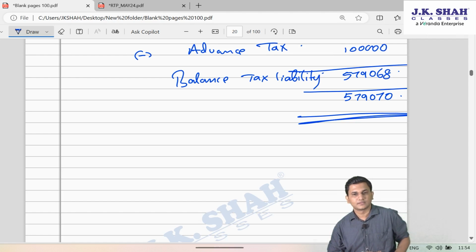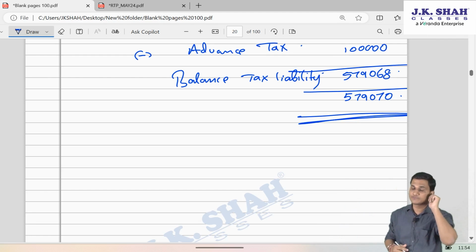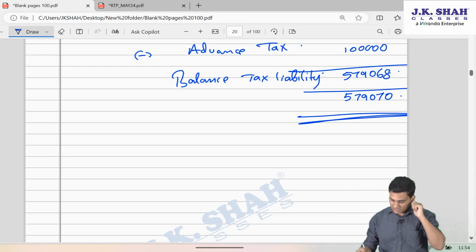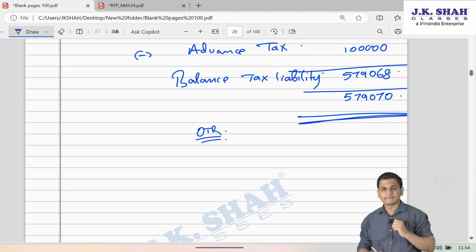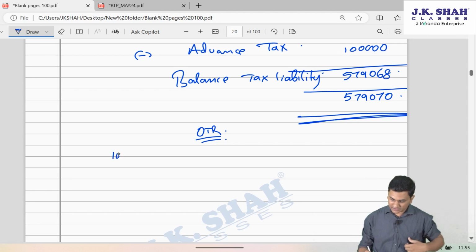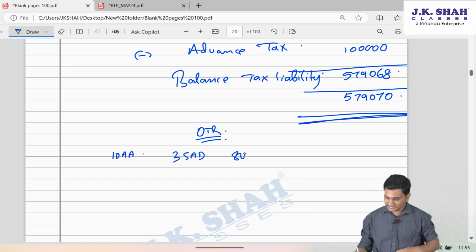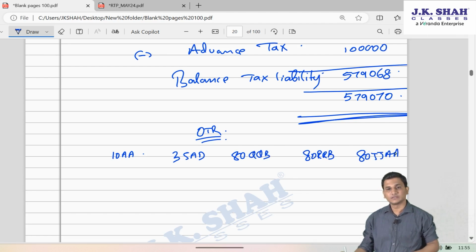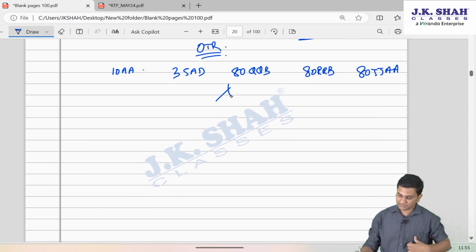Clear? Now here there are chances of one thing which students may forget, friends. Under optional tax regime, if the assessee is taking any deductions under 10AA, 35AD, 80QQB, 80RRB and 80JJAA, there is a concept applicable, AMT.